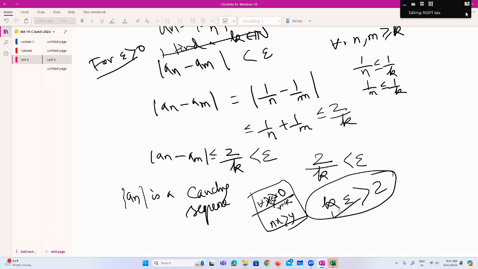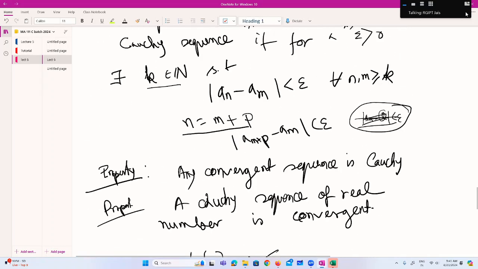If you know that, you can easily show that the sequence is Cauchy. You can immediately tell that the sequence is not convergent. So for Cauchy sequences of real numbers, these both are if and only if, right? Any convergent sequence is Cauchy, but for the converse, it should be a Cauchy sequence of real numbers.